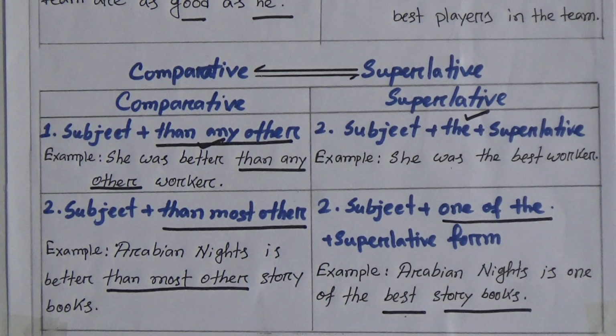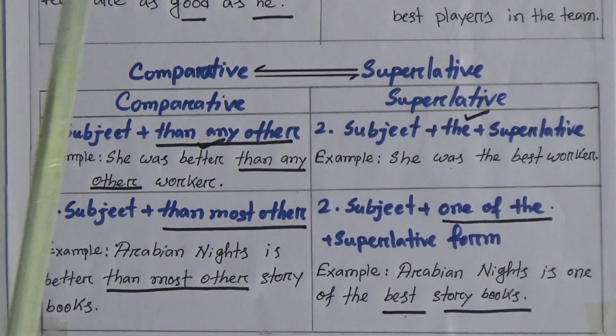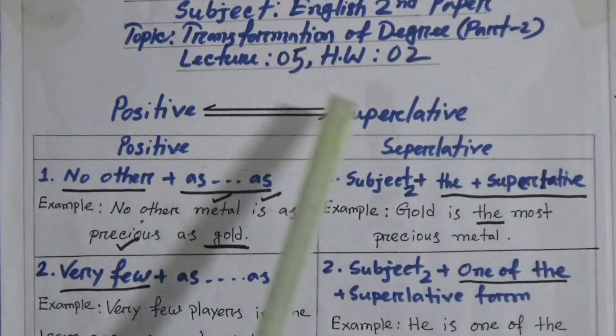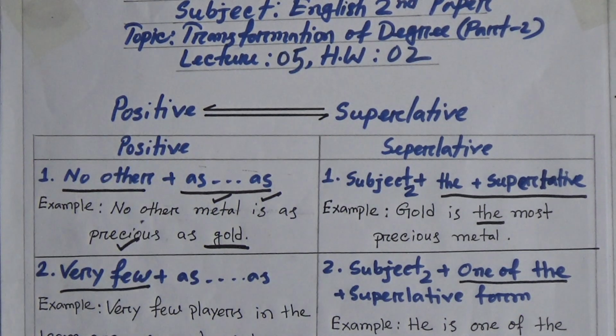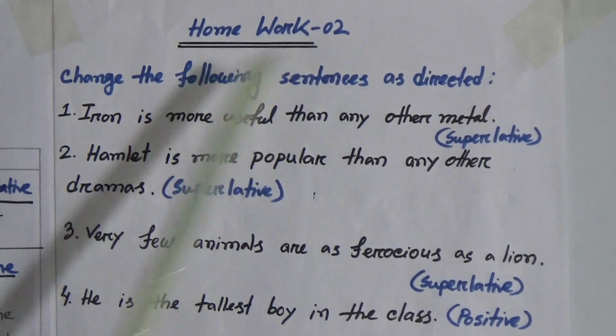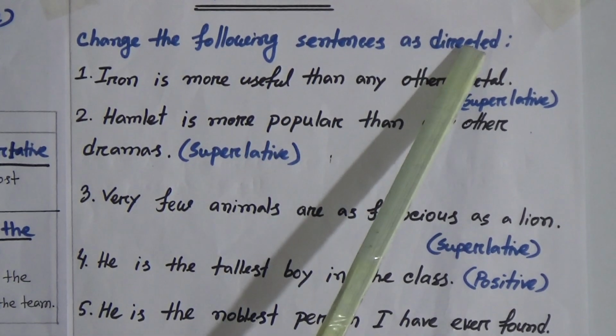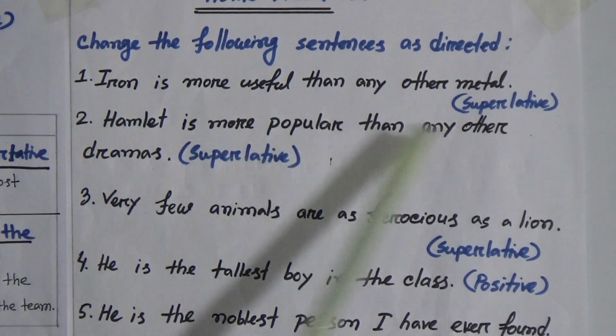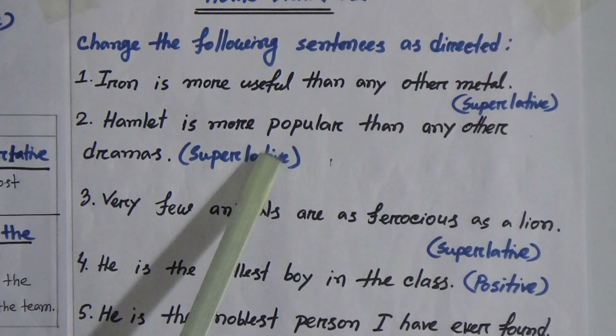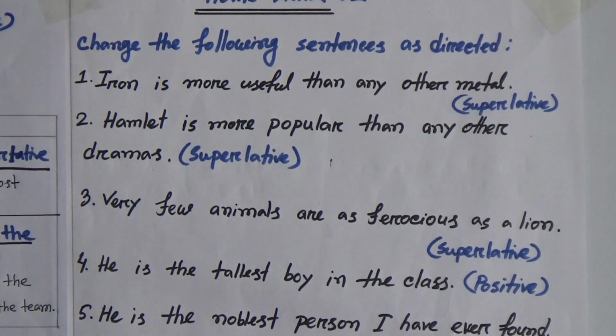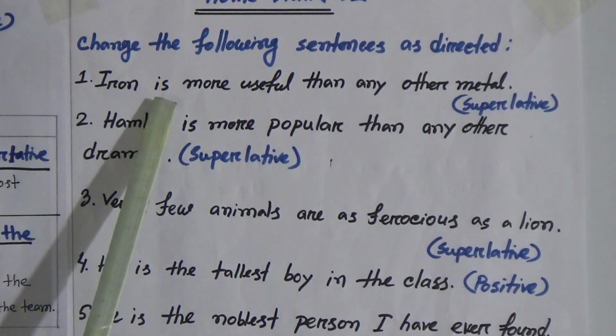So these are the discussions and rules for transforming positive to superlative or superlative to positive, and then comparative to superlative and superlative to comparative. I hope that you have understood these rules. Now you have some homeworks for this class. Homework number 2. There are 5 sentences. Change the following sentences as directed. That means there are instructions in the brackets with the blue color words. You have to transform these sentences following the instruction.